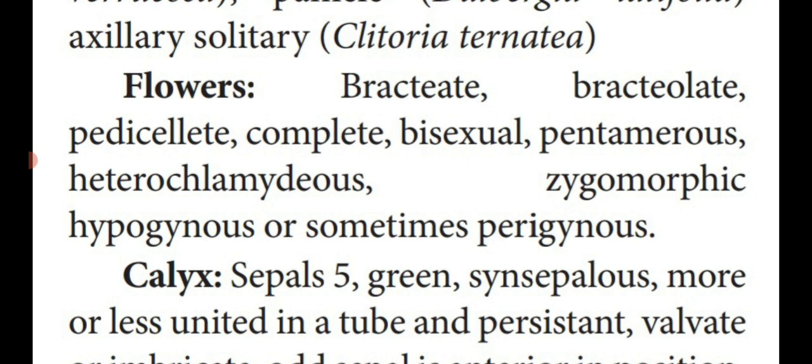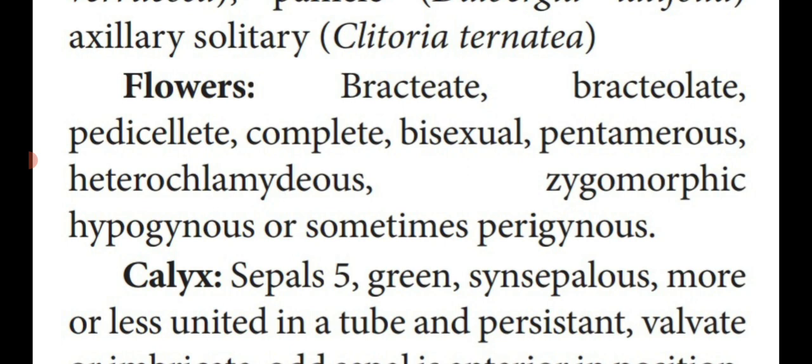Complete. That means all the four whorls are present. Calyx, corolla, androecium and gynoecium are present, meaning a complete flower. Bisexual. Both the sex organs, male and female, present in the same flower is known as bisexual. Pentamerous. That means petals are 5 in number. That is said to be pentamerous.